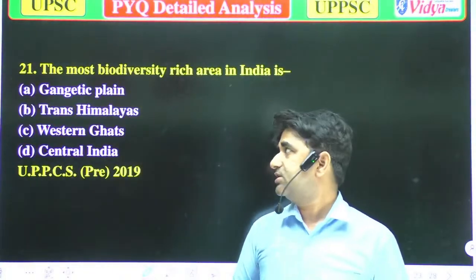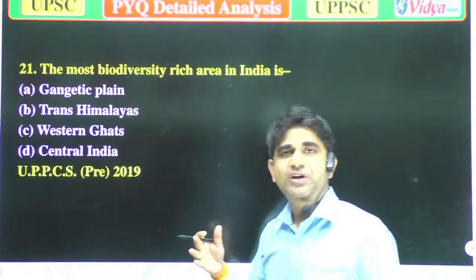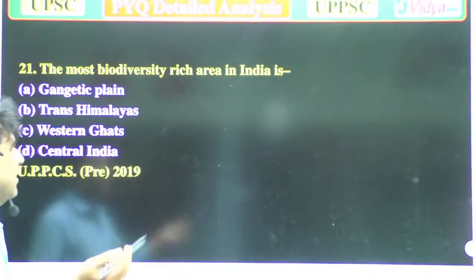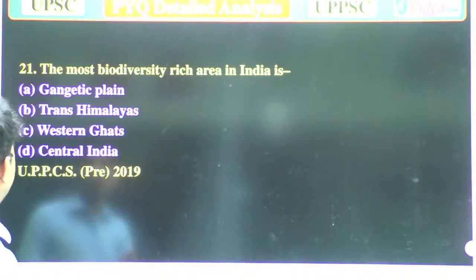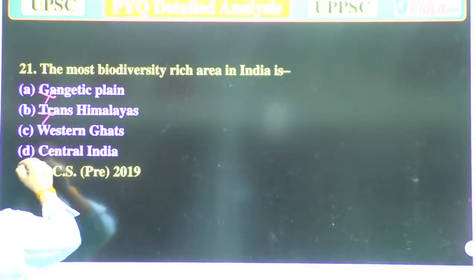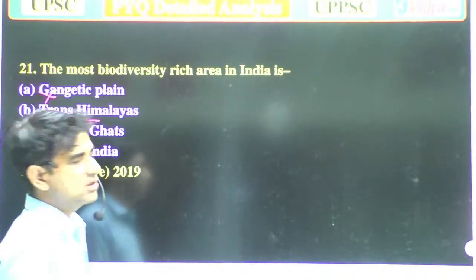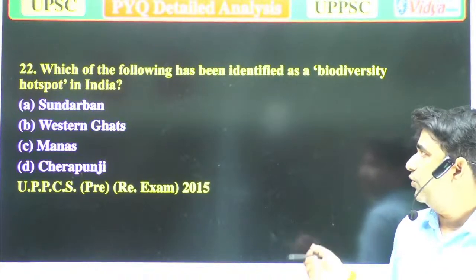Our next question is about the most biodiversity-rich area in India. As we are saying, this question has been asked various times in examinations, only the language is different. Gangetic Plains, that is wrong. Trans Himalayas, that is also wrong. Central is also wrong. So the correct answer is Western Ghats, because the most biodiverse area is found in Western Ghats. Now we'll move to the next question.